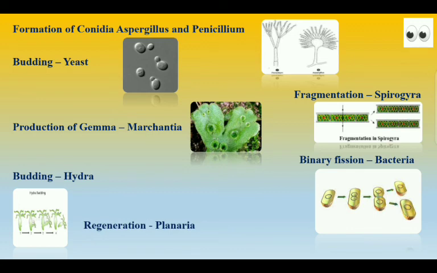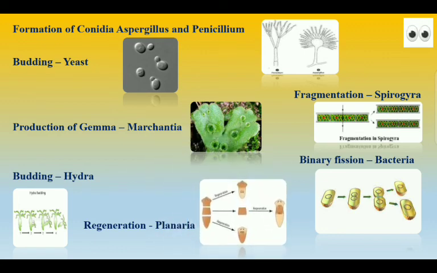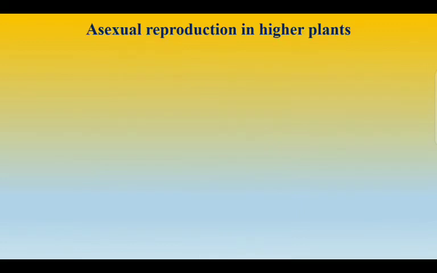Regeneration is the natural process of replacing or restoring damaged or missing cells, tissues, organs, and even the entire body parts to function in plants and animals. So here the example given is planaria, where it splits and then each split body will regenerate into another animal body. So these are all some of the examples of the asexual reproduction in lower organisms.